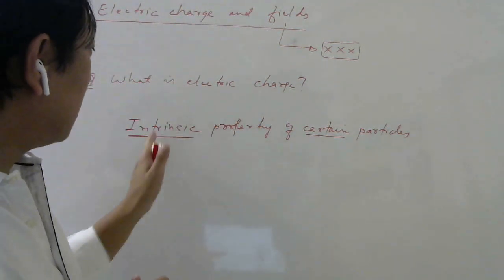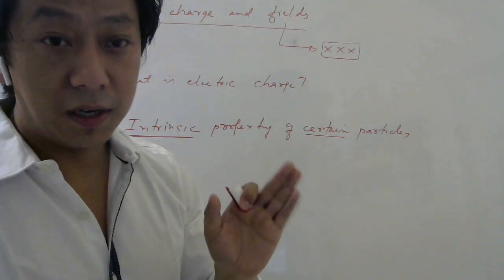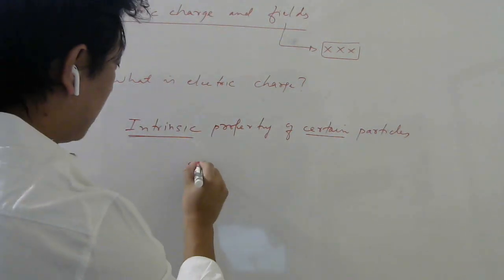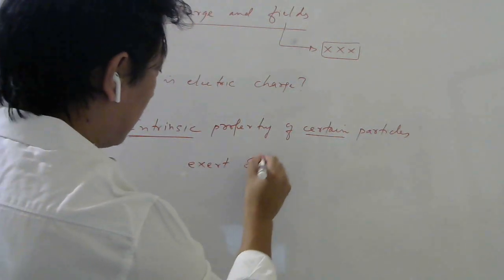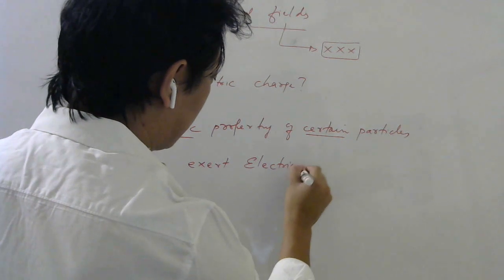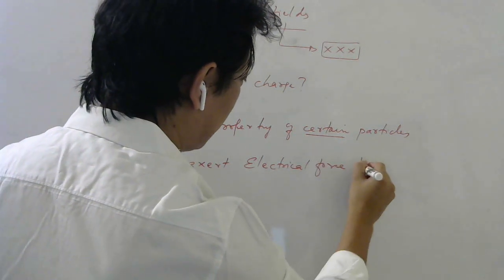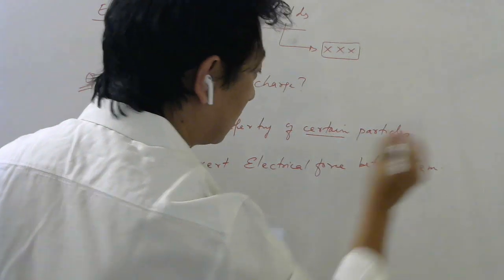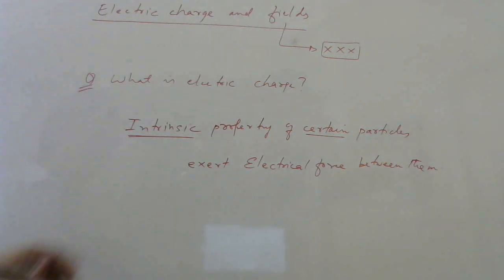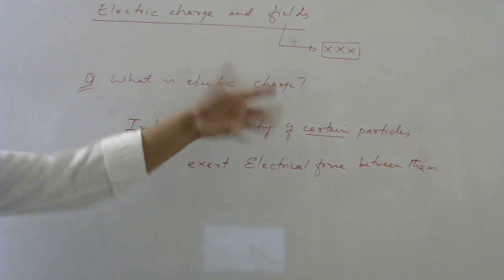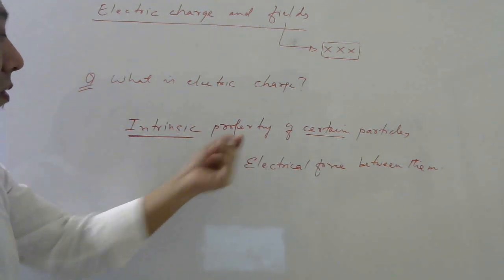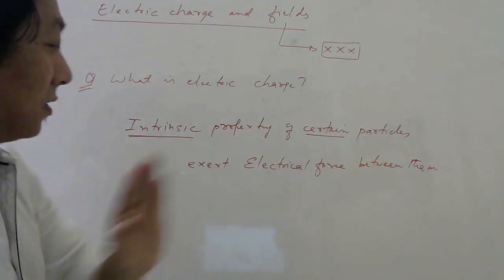So charge is an intrinsic property of certain particles, due to which they are able to exert electrical force between them. If you see, we are not really saying what charge is, we are saying what charge does.